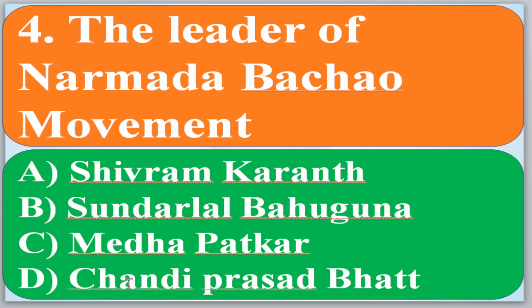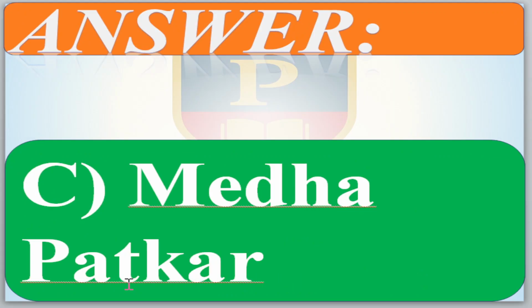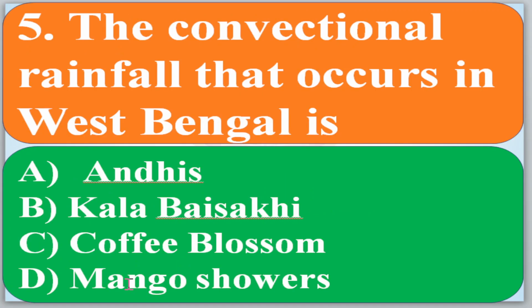The leader of the Narmada Bachao movement: Shivram Karant, Sundarlal Bahuguna, Medha Patkar, Chandi Prasad Bhatt. Here Sundarlal Bahuguna and Chandi Prasad Bhatt were the leaders of the Chipko movement. Shivram Karant is from Kaiga. Then the remaining one is Medha Patkar, the correct answer. So C is the correct answer. The convectional rainfall that occurs in West Bengal is called: Kala Baisakhi, Coffee Blossom and Mango Showers. So here the answer is Kala Baisakhi.